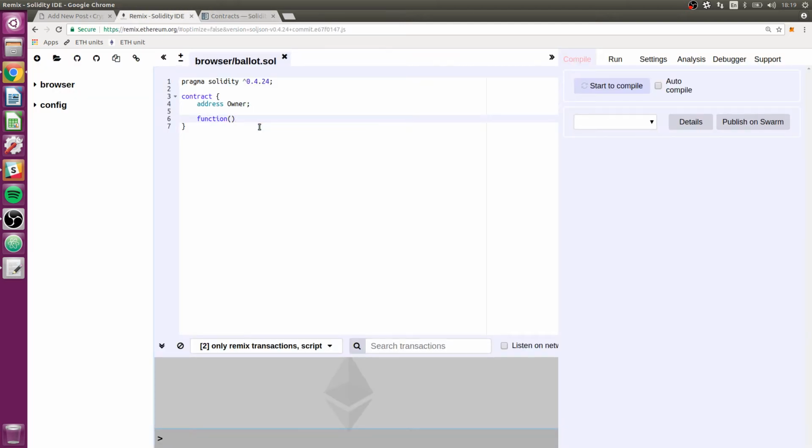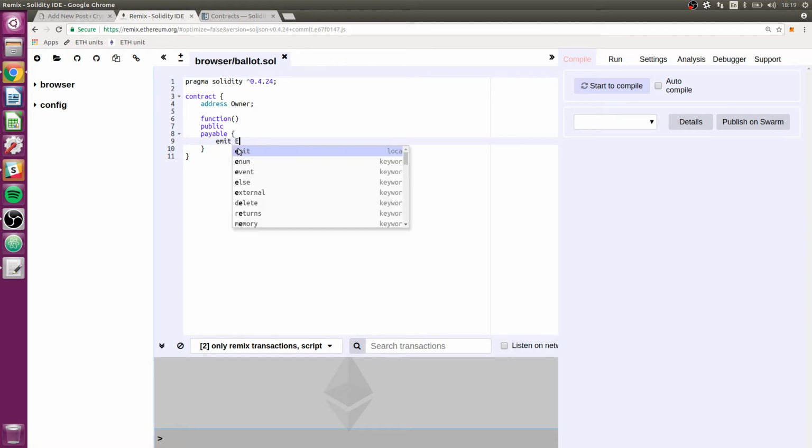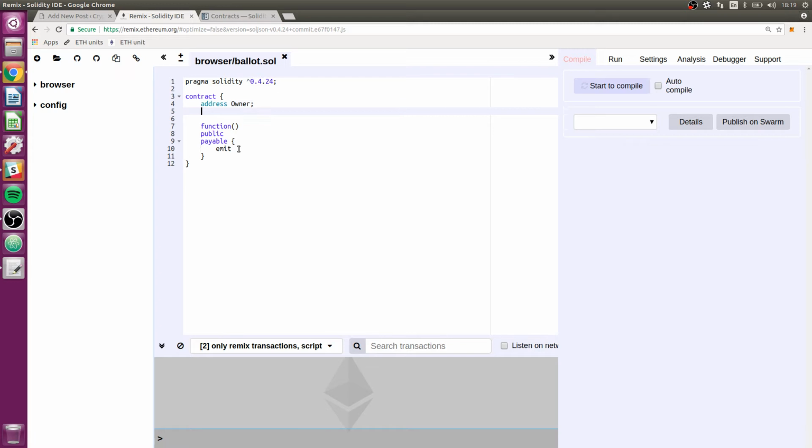Just like that. And I believe we still have to make it payable. And let's also make it public. Again, public means anybody outside of the contract can call it, and payable means it can actually accept money. And we actually don't even need to put any code in here. Later we might add events to this contract, in which case we'll emit the event here. In fact, let's just do that right now because that'll be really simple. So I'm going to define an event. I guess we can just call it deposit.